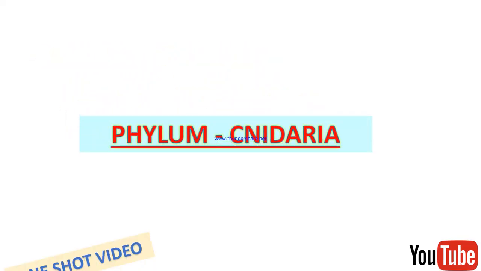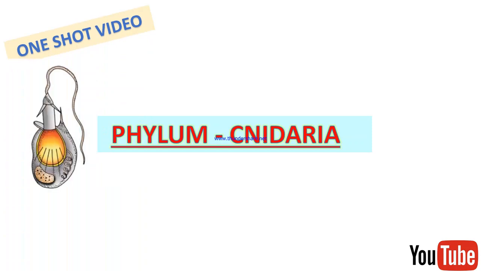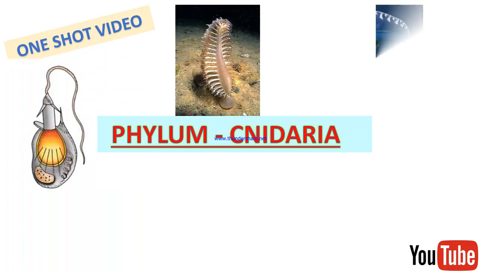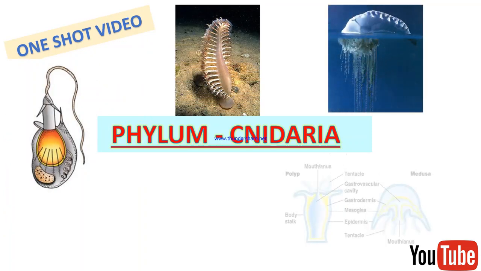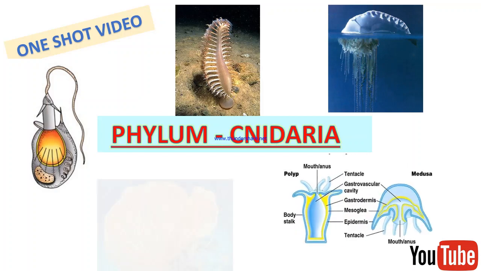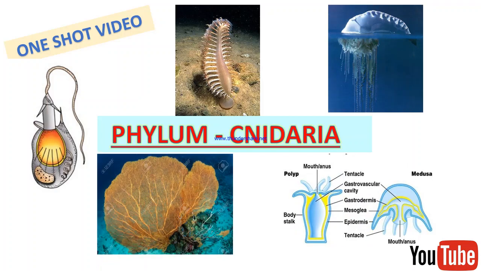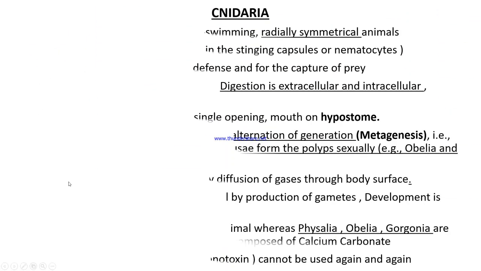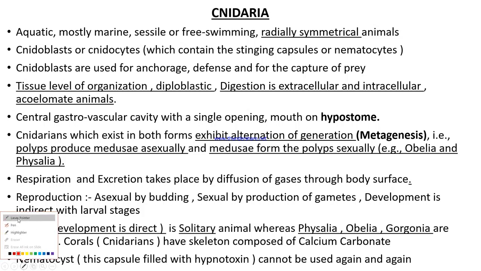Phylum Cnidaria. Cnidaria. They are aquatic, mostly marine, sessile or free-swimming, radially symmetrical animals.